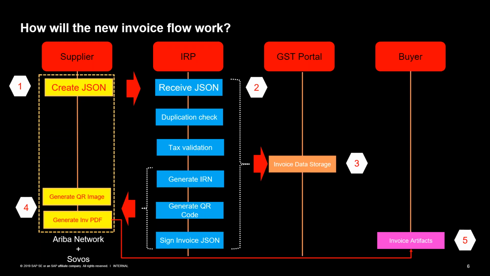So there is work in progress for that type of enhancement, and it will depend on the supplier to say that I will submit my invoices to IRP, or I already have pre-approved invoices from IRP and I do not want to submit them to the IRP, I want to submit them to the buyer. We will take that feedback from the supplier in the legal profile itself, and accordingly the invoices will be routed either to the IRP or to the buyer.